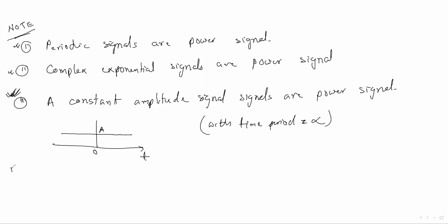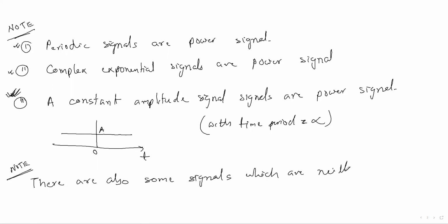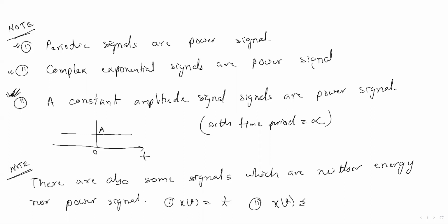Another note you write: there are some signals which are neither energy nor power signals. You should know these things also. For example, x(t) equal to t, the ramp signal, is neither an energy nor a power signal. Likewise, x(t) equal to e to the power 2t, exponentially and gradually increasing, is also neither an energy nor a power signal. So remember that there are some signals which are neither energy nor power signals.